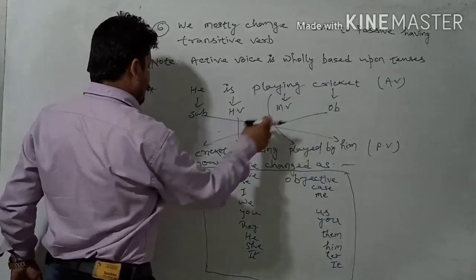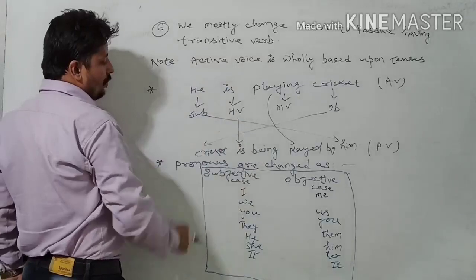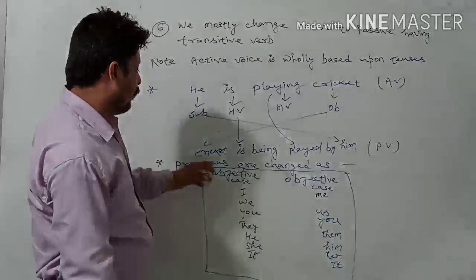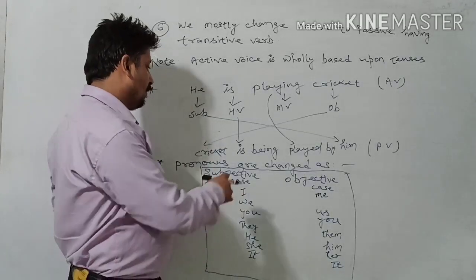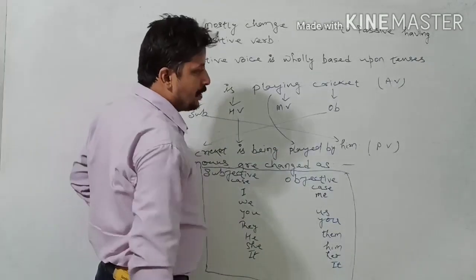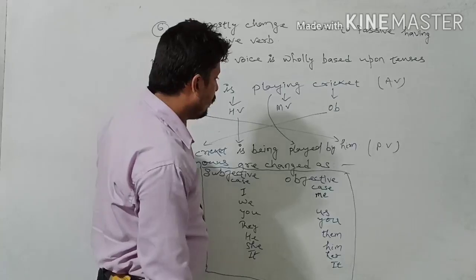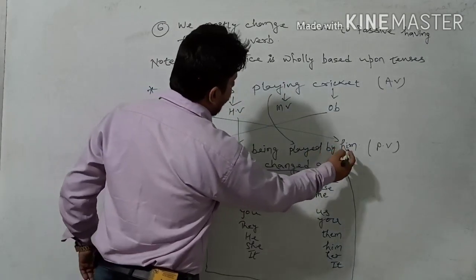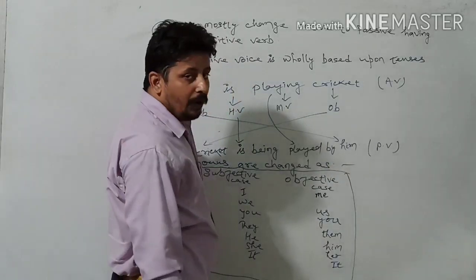You see cricket, then the cricket will take is, as it is singular in form, and being is used for continuous form. Playing will be changed into played, and always we will use by before the doer.